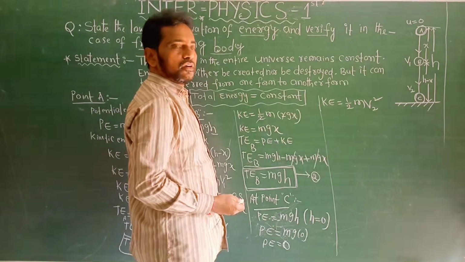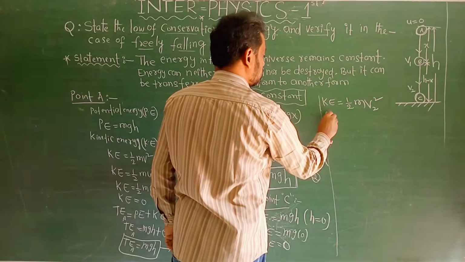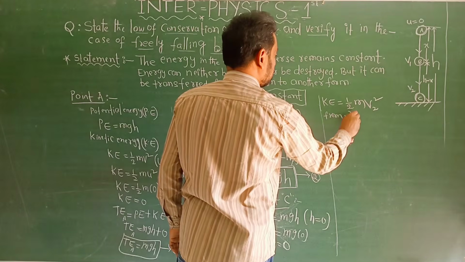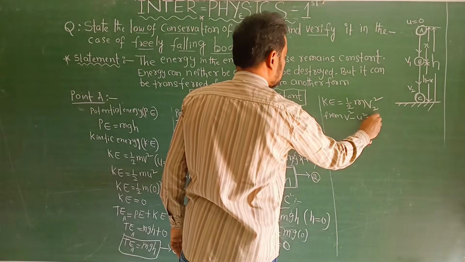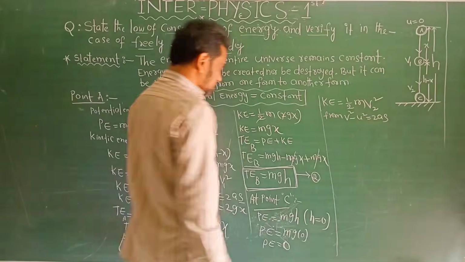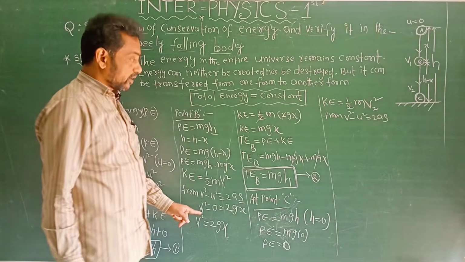Now I want v2 from v square minus u square is equal to 2as. We used this same equation here, right?